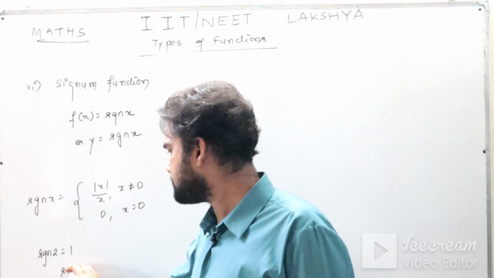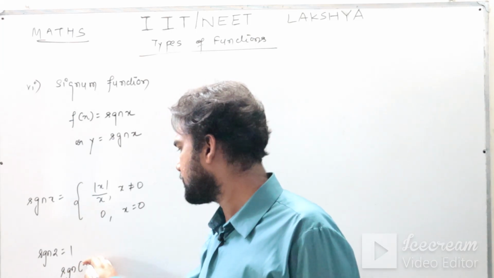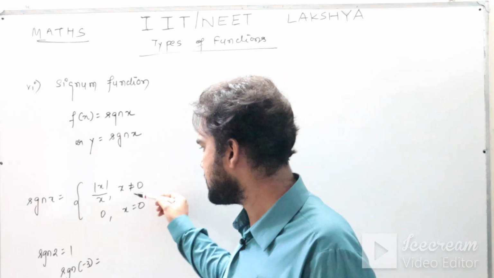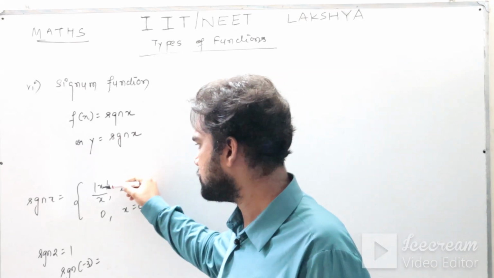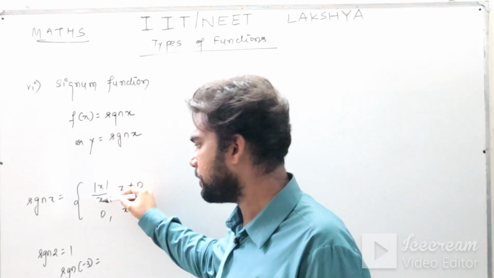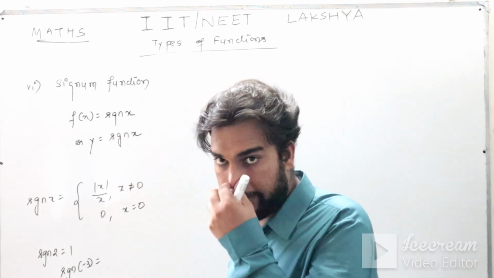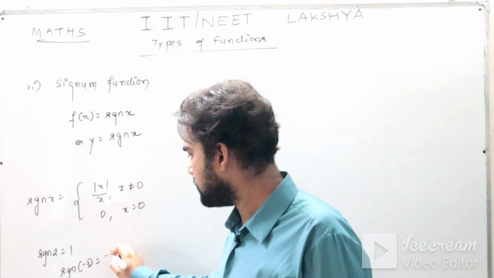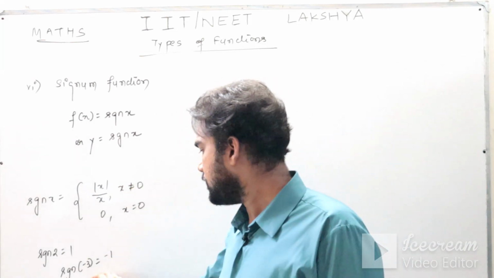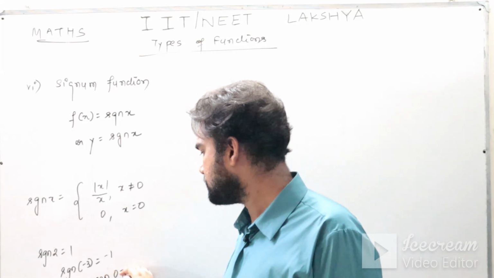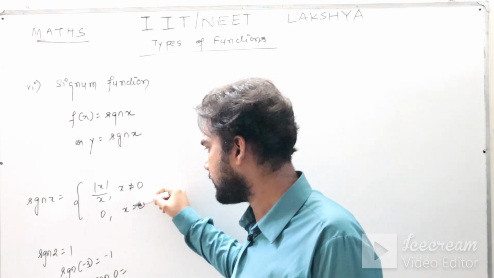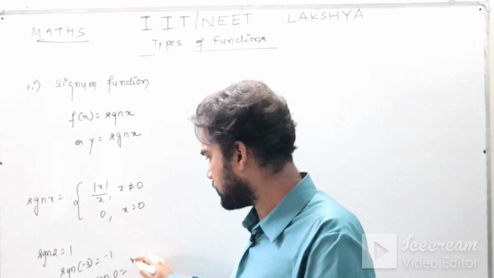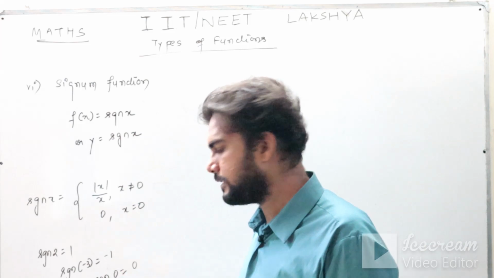Suppose you ask me signum of minus 3. Now minus 3, whether it is 0 or non-zero? Obviously non-zero. So substitute here, mod of minus 3 by minus 3. Mod of minus 3 is 3. 3 by minus 3 is minus 1. If you ask me signum of 0, where should I use? Since my x is 0, I have to use the second part. So what is the output? 0.